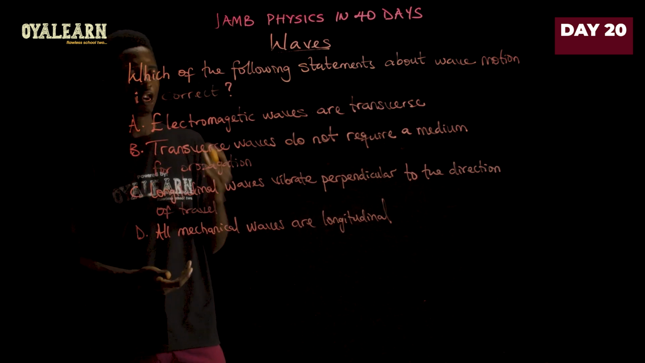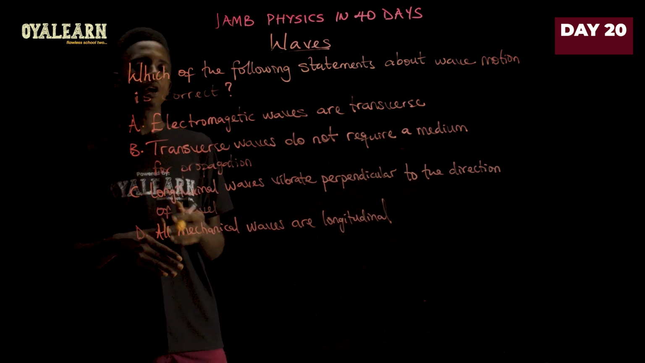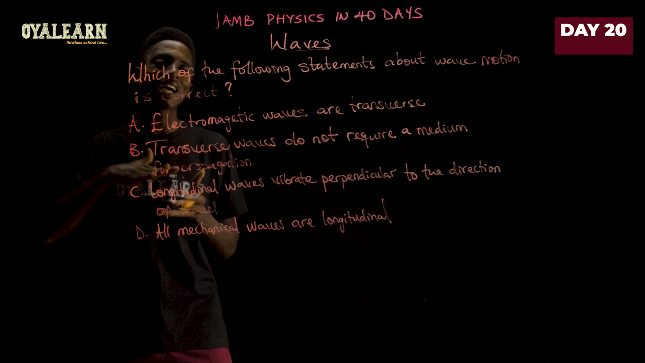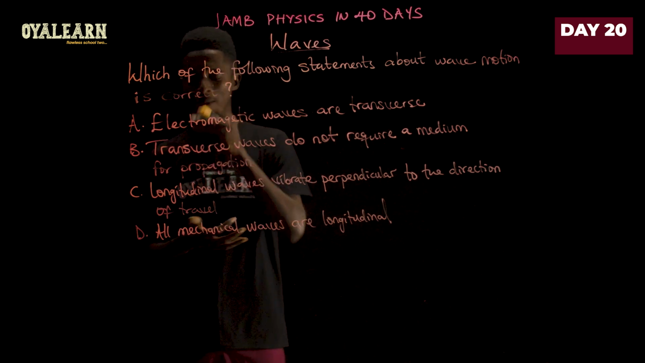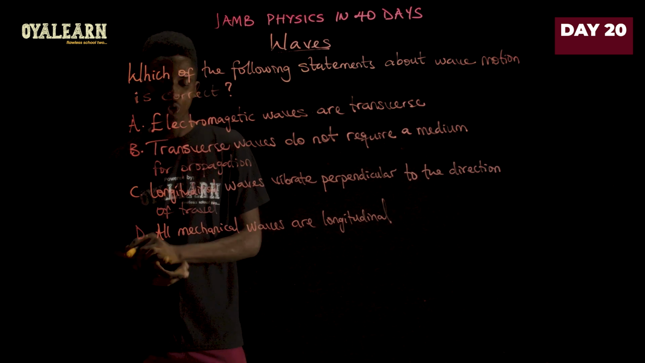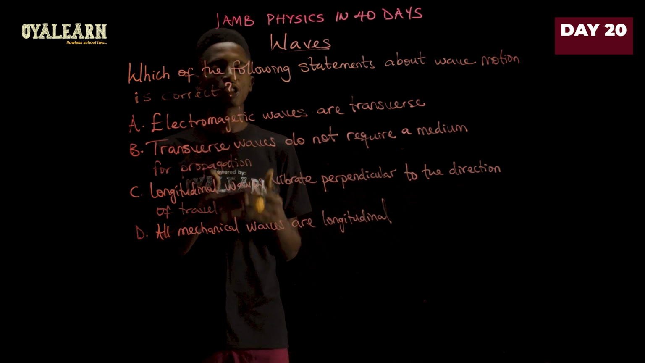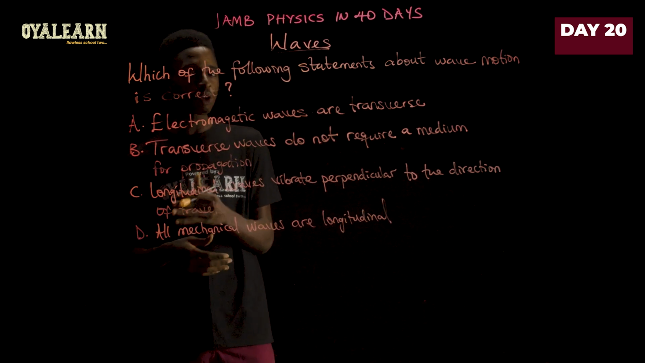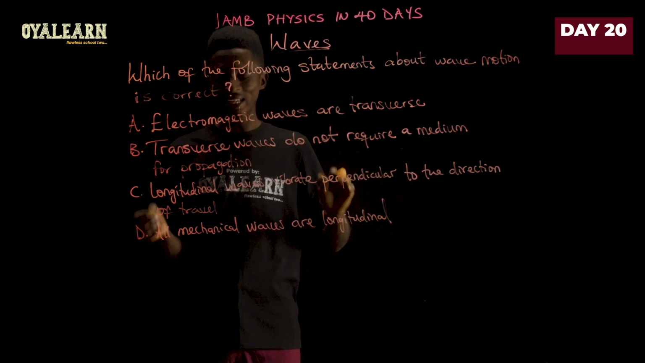Now, C says longitudinal waves vibrate perpendicularly to the direction of the travel. Now, this is false because it is transverse waves that travel perpendicularly to the direction of the wave, but longitudinal is parallel to the direction of the wave. So C is also wrong because of that. Now, D says all mechanical waves are longitudinal. No, because mechanical waves can be longitudinal and they can also be transverse. For example, water wave is mechanical and it is transverse in nature, but sound wave is mechanical and longitudinal in nature. So you see it there now. This is why D is also wrong.